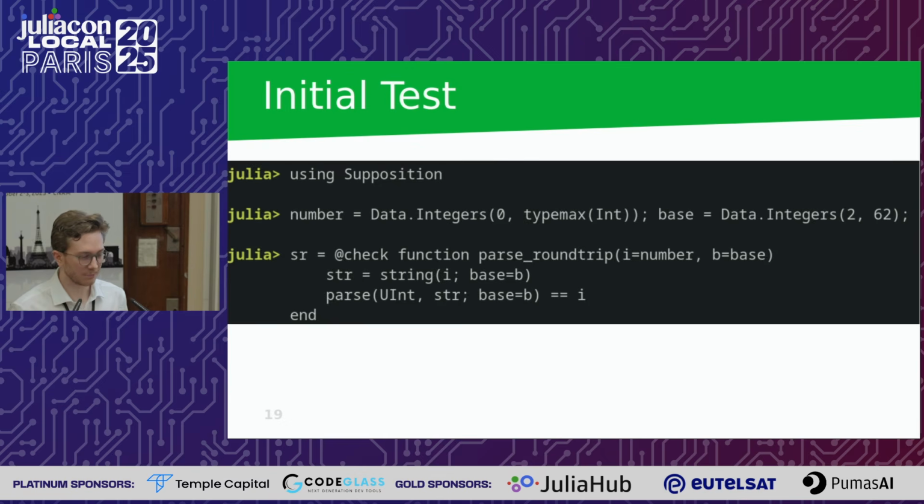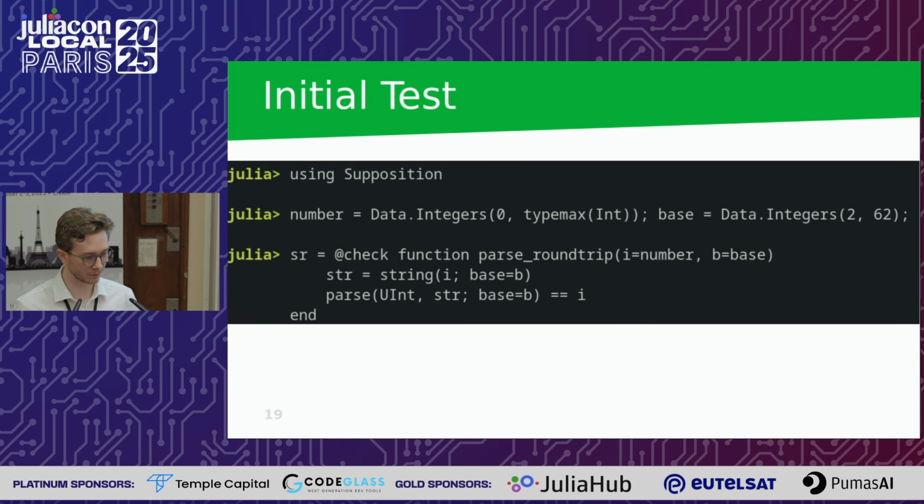Well, we do the same thing. We generate some random input and just throw it at it and see if it breaks, which is the most comfortable way of doing it. So we just pick some number. I've only picked the positive integers here because it makes the property a little bit easier to think about. And for the base, well, I've already done some preemptive testing and have determined the allowed bases are from 2 to 62 inclusive. The other bases are not allowed. Curiously, the same numbers negative also work, but this doesn't imply anything, unfortunately.